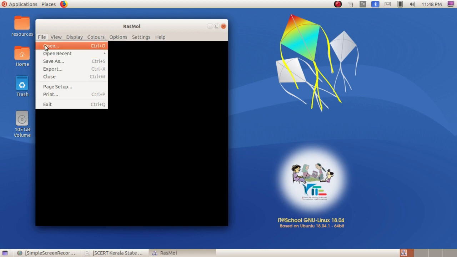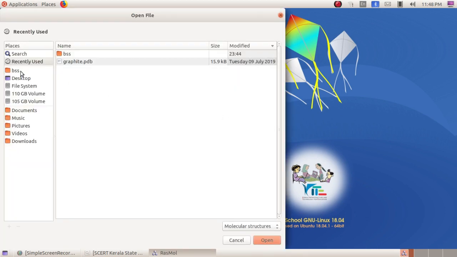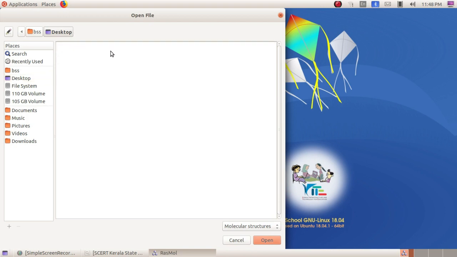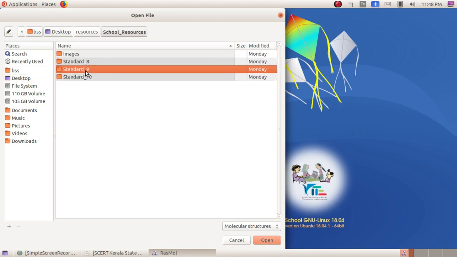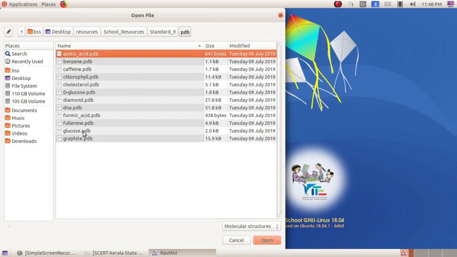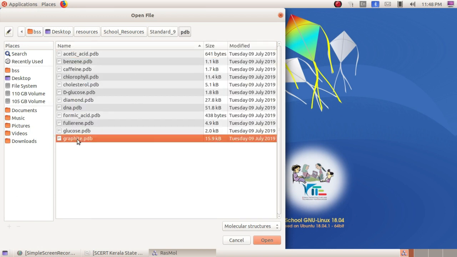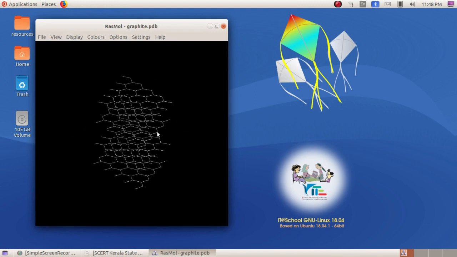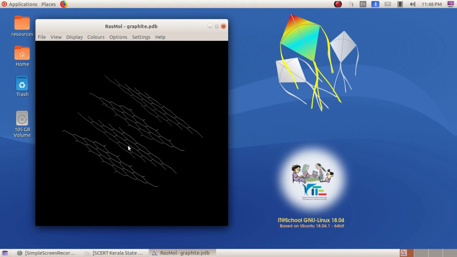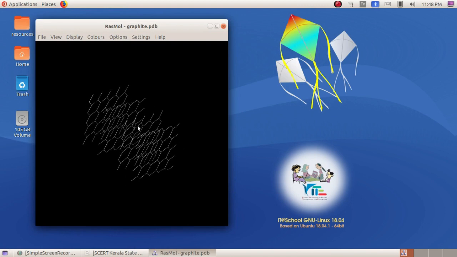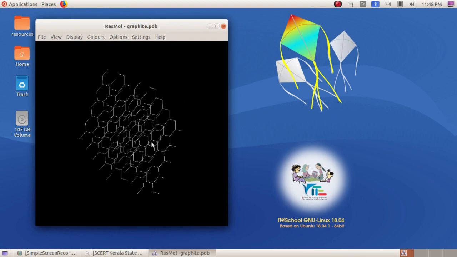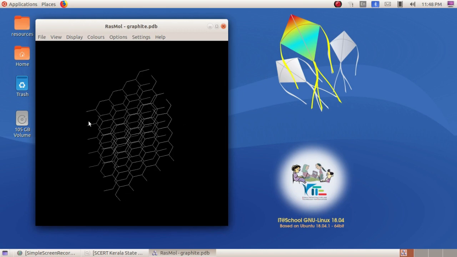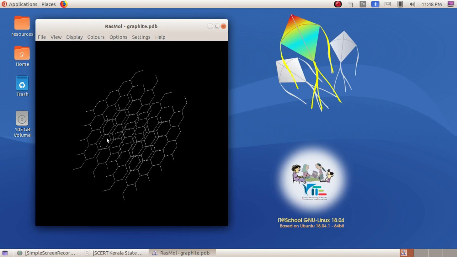Go to File and Open, and here on the desktop I have saved the resources. So I am selecting the folder PDB and select the option graphite. First I am going to display the graphite molecule. The first view you can see here is known as wire frame. Using the mouse pointer you can rotate the molecular structure or twist it. Can you see that?